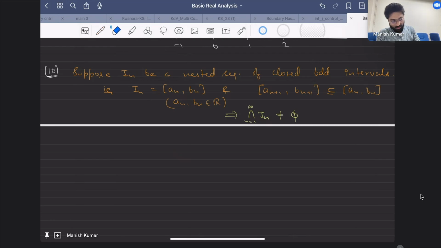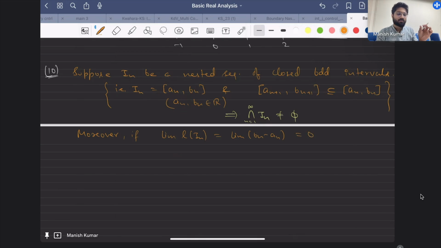Additionally, moreover, if the limit of the length of In, which is the limit of bn minus an, is 0, that means the size of the interval converges to 0. In that case, the intersection of In is equal to some singleton set, x. So this is what you have.